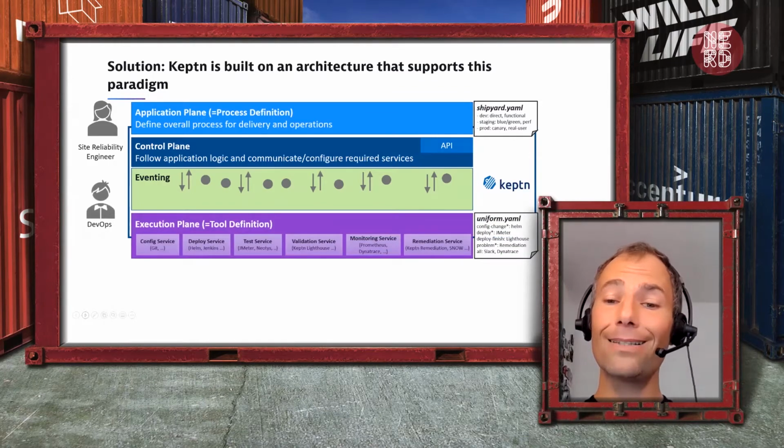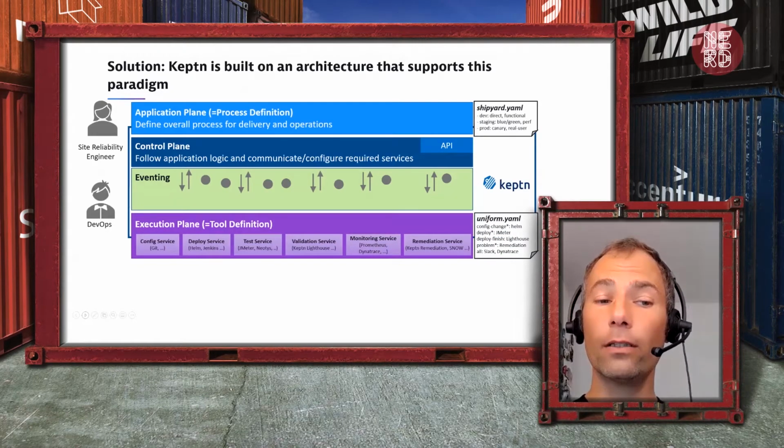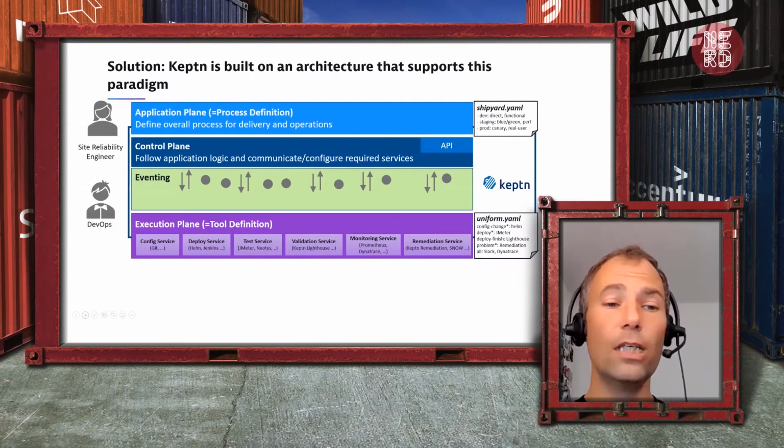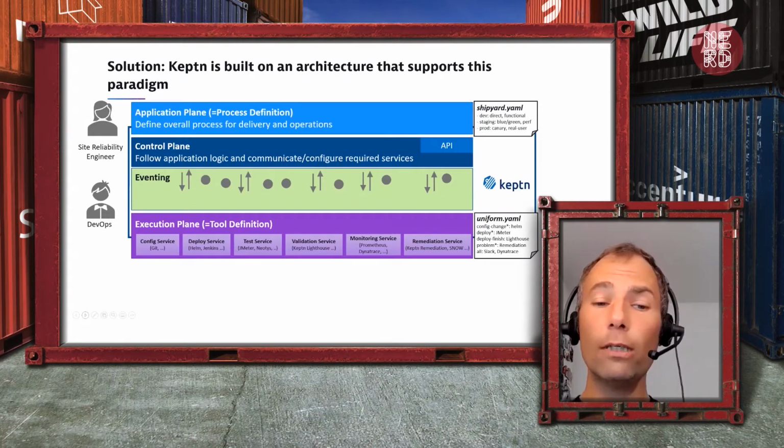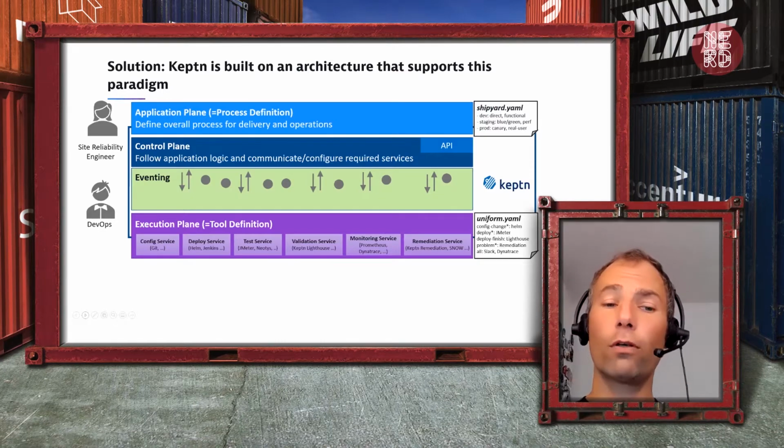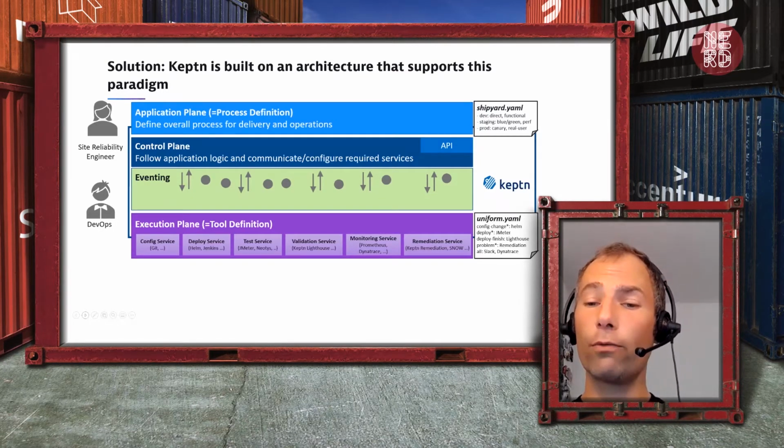Then, completely separated, you specify the tooling. The DevOps team, or maybe the platform team, or the tooling team in the organization can say, here are the tools that we want to use for configuration management, for deployment, for testing, for validation, for monitoring and remediation.